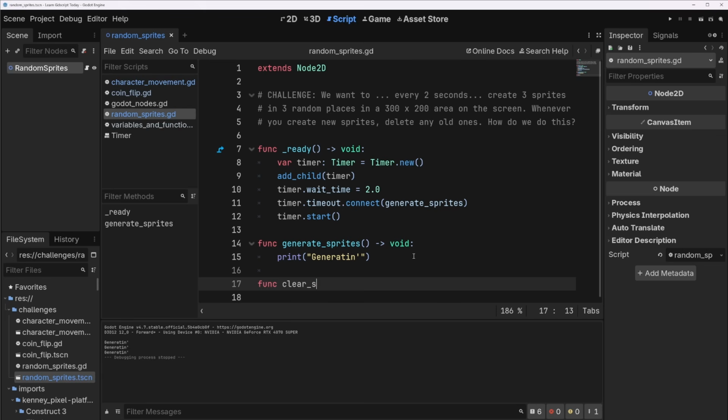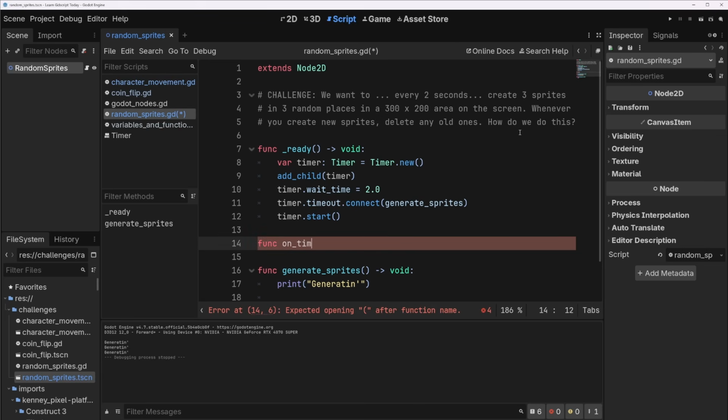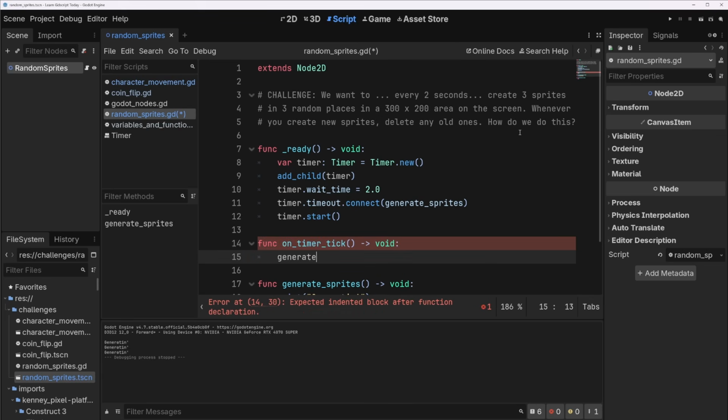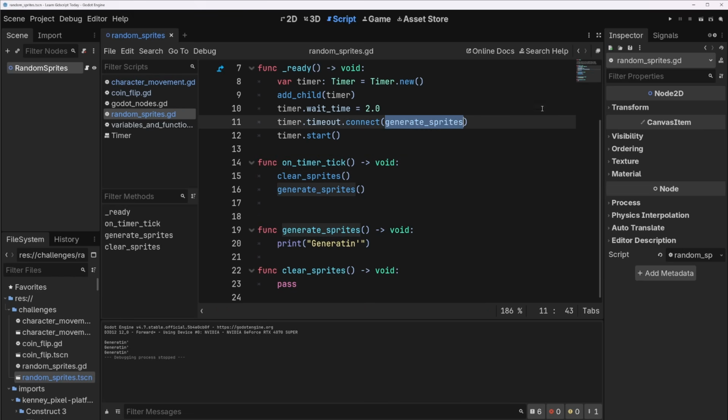Call it clear sprite, generate sprites, and then I'm going to have a function called func on timer tick, and it's going to do generate sprites. And we'll clear sprites first. How about generate sprites? And then we need to change the timeout method to on timer tick, and this should be good. Okay, so we can't really test clear until we actually finish with generate. So let's start on generate.